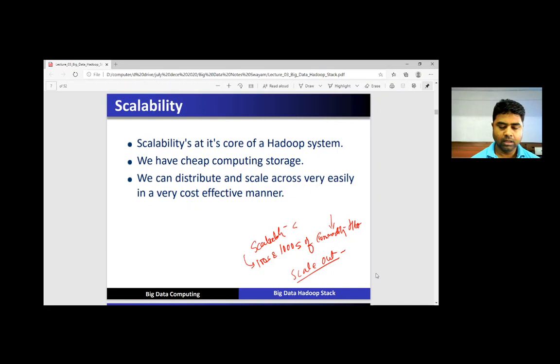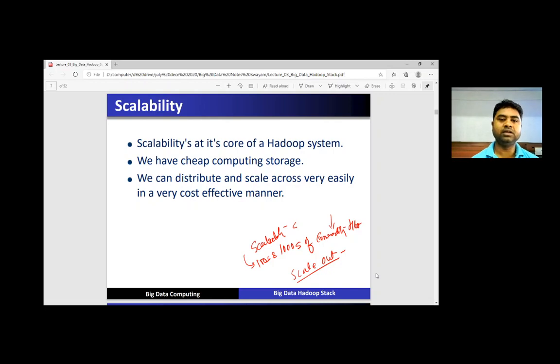There are some features of Hadoop. Like scalability: scalable means we can add or subtract some power to a machine, whether it is memory, RAM, or any hardware component or networking component. If we want to add more components to the system, then we can provide scalability to that particular system.